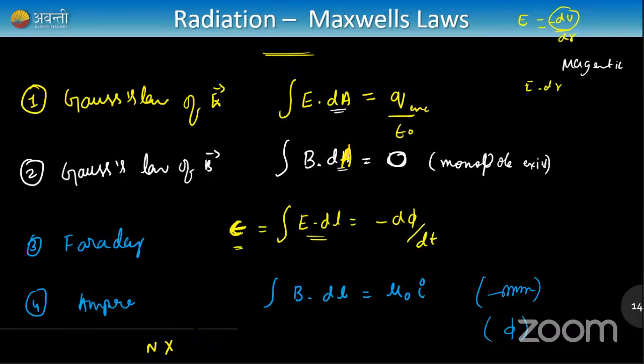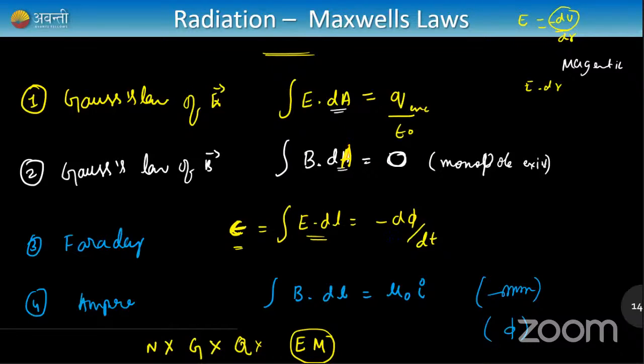For example, Newton's laws of motion are not complete. You can't apply them to higher velocity. If you take general theory of relativity, you can't apply it to lower velocity objects. If you take quantum mechanics, you can't apply it to very large objects. But if you take electromagnetic theory, electrodynamics, you can apply it to any conditions. So it's a completely well-built theory, and the person who gave the complete theory was Maxwell. That is why these four laws are called Maxwell's equations. He combined all of these four laws and explained all aspects of electromagnetic radiation.